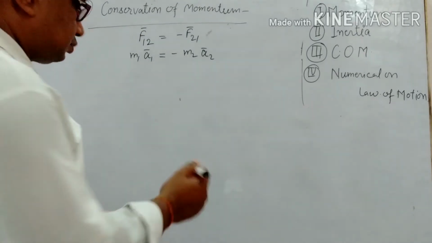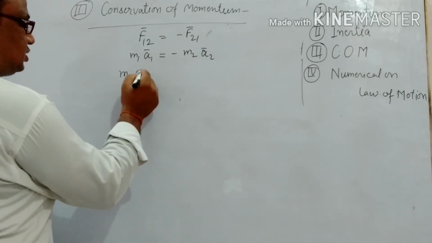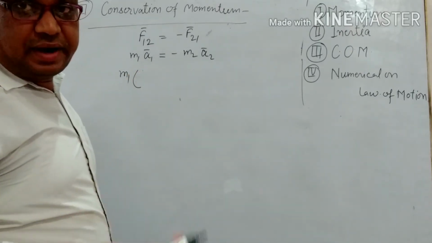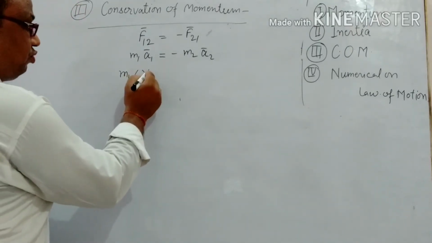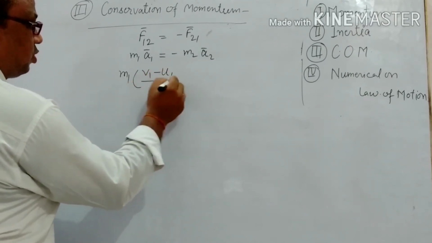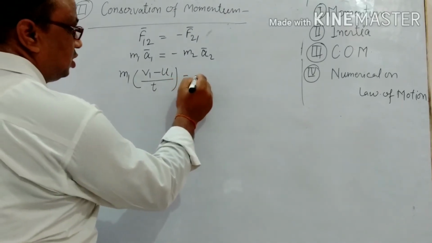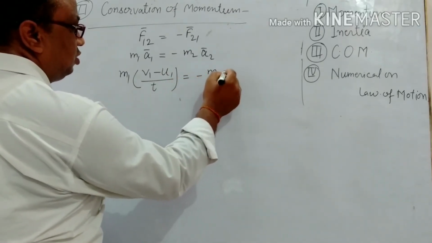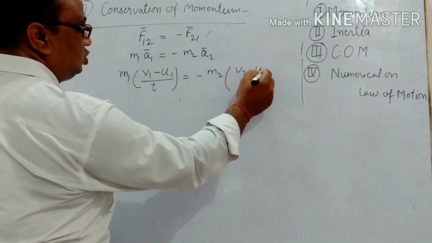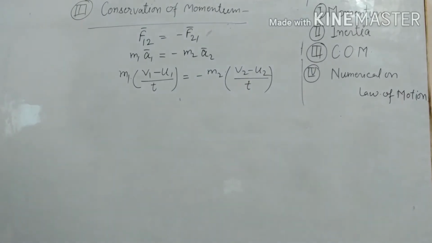So for m1, acceleration is the change in velocity, meaning final velocity minus initial velocity, so (v1 minus u1) upon t is equal to minus m2 into (v2 minus u2) upon t, okay.